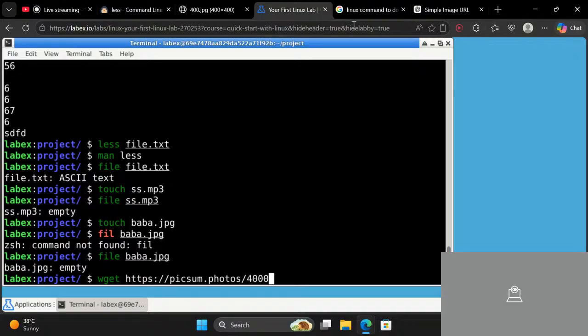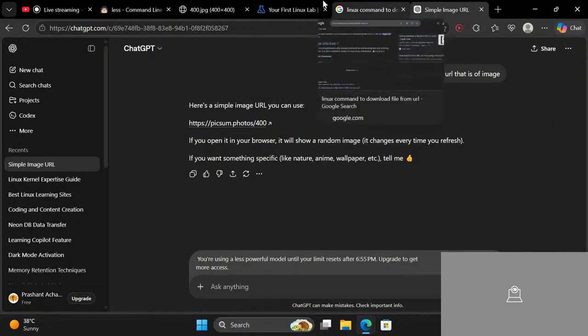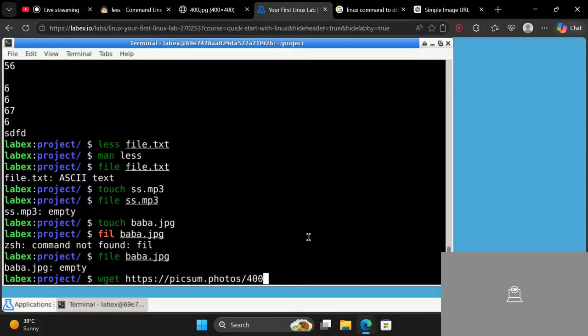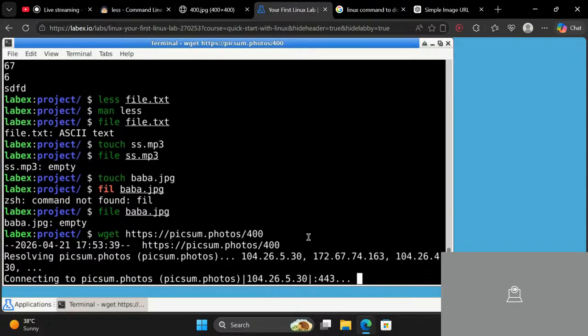4000 or 400. It was 400. Okay? So a minor error. May enter. So you can see that it's doing some process, and if you want to show what it is doing, you can add hyphen v. Okay, so when you add hyphen v, it will show you how we are getting this. So I will show you in just a bit after this command is executed.